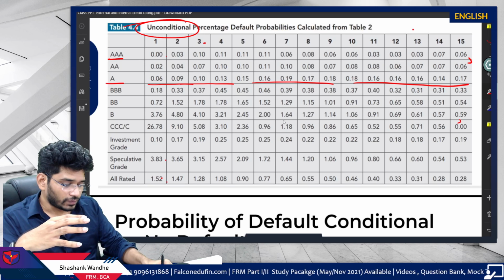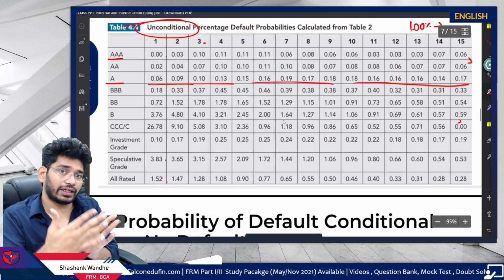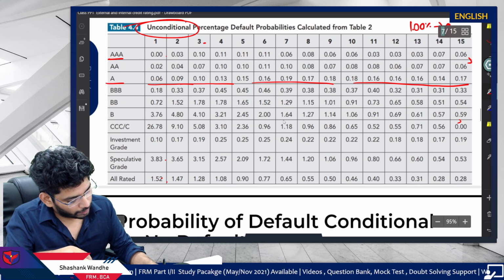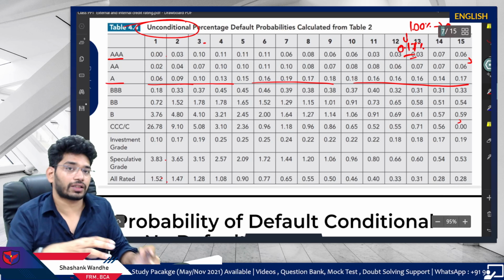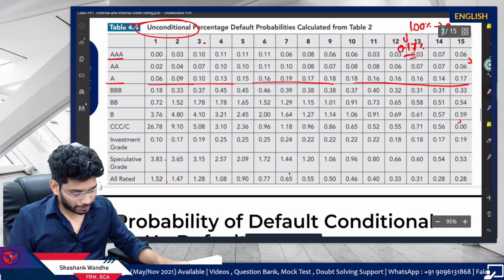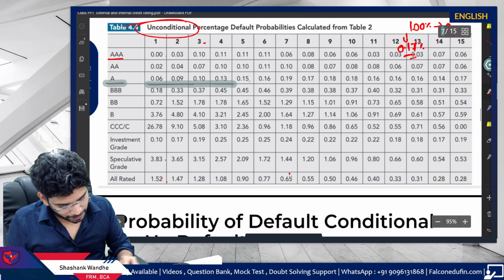So out of 100% of companies, or securities, which are currently A-rated, 0.17% issues will default like this. This is how you interpret it. But remember, this is about the default in that specific year.